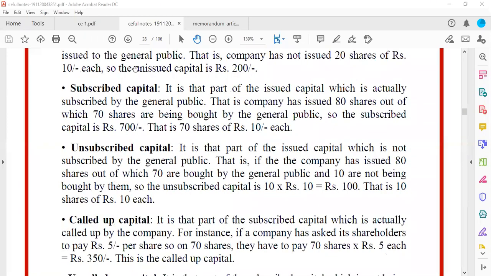Now next, we will go to subscribed and unsubscribed capital. Now let us understand subscribed capital. Out of 2400 crores, 10 crores worth of shares was issued. Correct? Now for subscribed and unsubscribed, we do not want the 2400 count. What is important is only the 10 crore count. Now in this 10 crore count, let us understand. The company has decided to issue 10 crore worth of shares. Now 10 crore worth of shares will be issued, but how many of them will buy the shares?